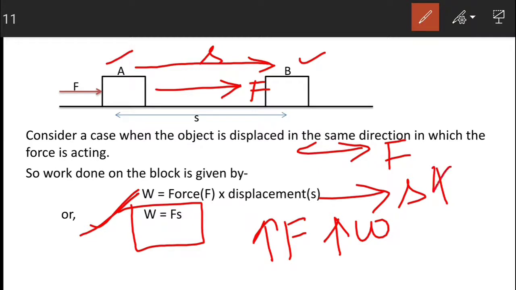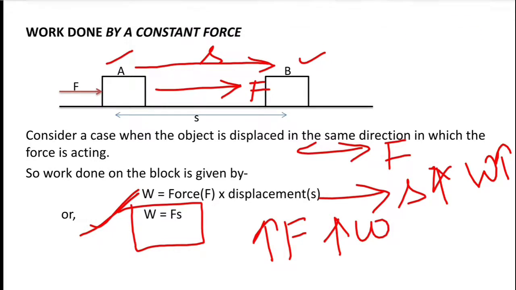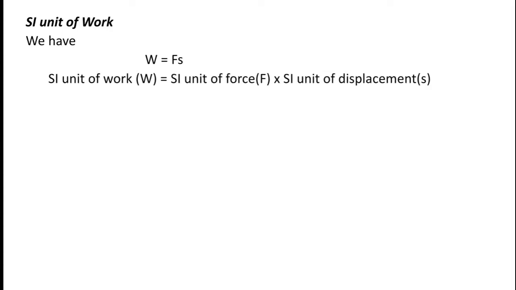Greater the magnitude of displacement, greater will be work done. Okay students, now let us move to next slide. Now here we will calculate SI unit of work. So the general formula we have for work done is force into displacement. So with the help of this expression we can write SI unit of work W equals SI unit of force F into SI unit of displacement.